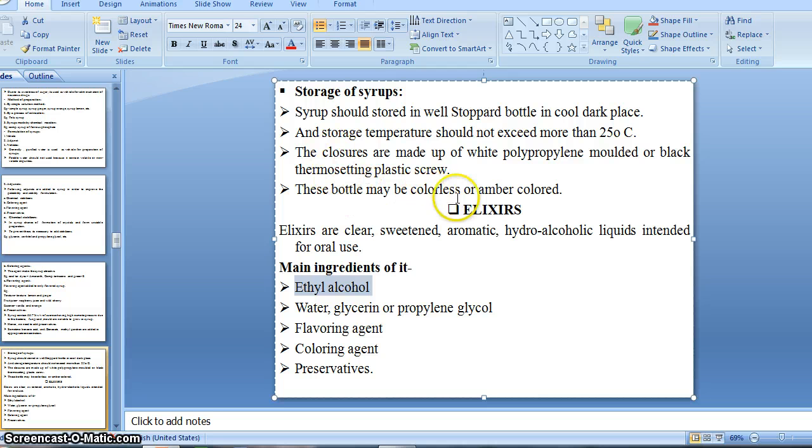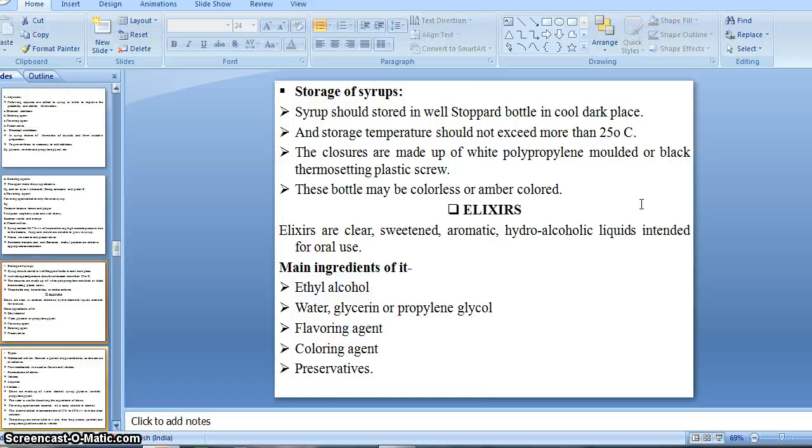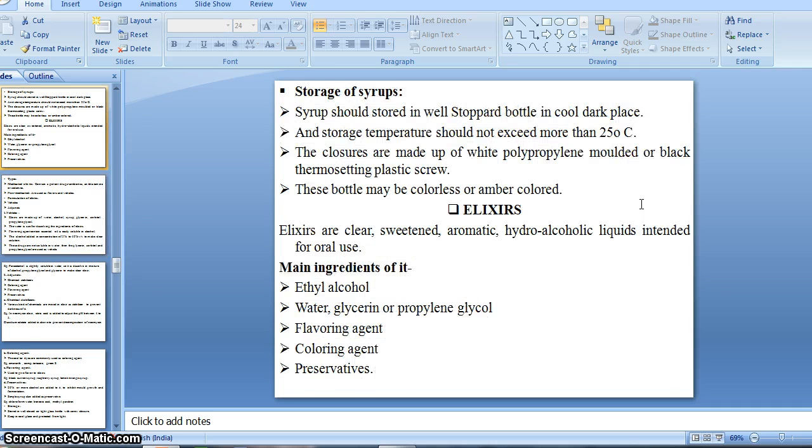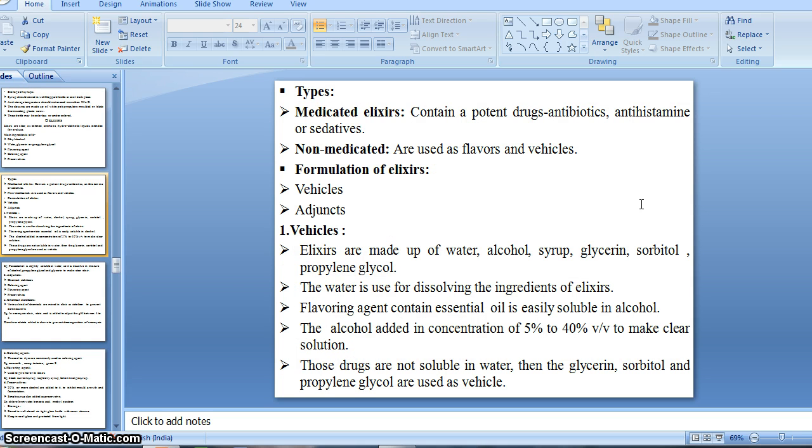The linctus should be swallowed solely, without using water, for a prolonged effect of the drug. Means it is always recommended that the linctus should be used without using water. Means linctus should be swallowed or administered slowly without using any water, right? Means no need to drink water with the linctus, right? Otherwise it does not give a prolonged effect, right?